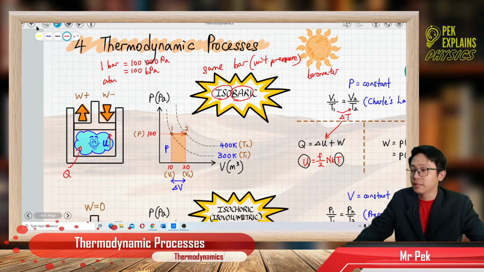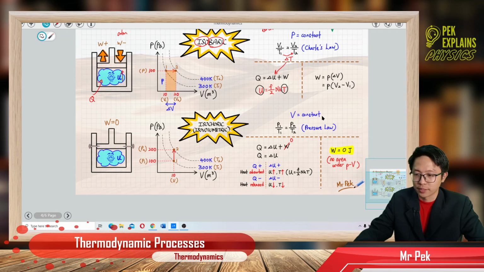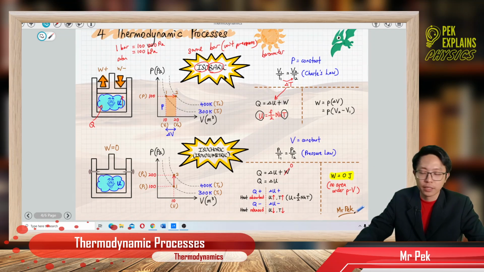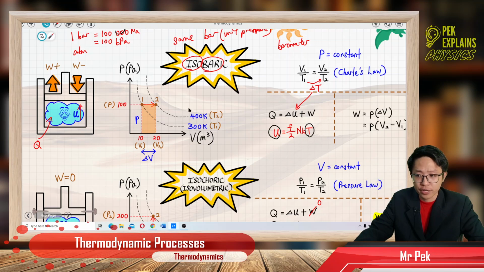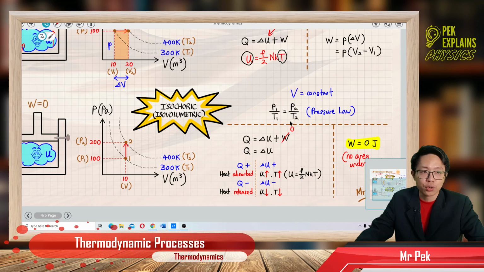Okay, that is the isobaric process. So isobaric is very simple. Just constant pressure. The line is a horizontal line because it is maintained at constant pressure. So the volume and the temperature will change. Now let us look at the following one, which is the isochoric process.